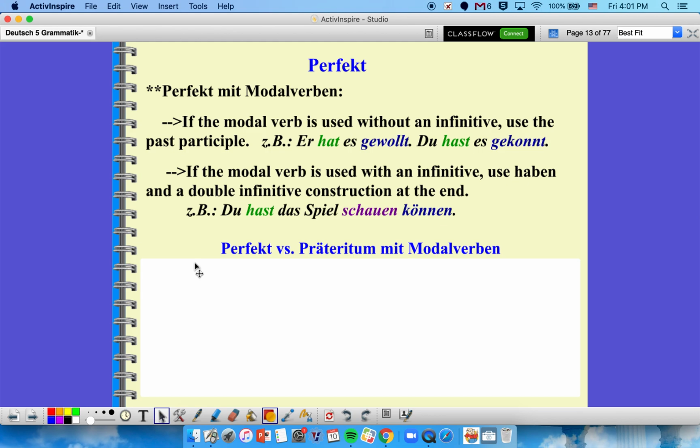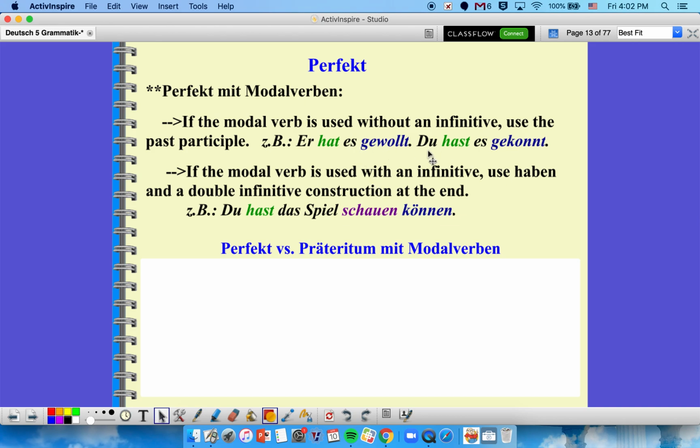All right, so the perfect sounds a little bit different when you use it with Modalverben. You can use it, but it's better to use Modalverben really just in the Präteritum, the simple past single word. If you are using the modal verb without an infinitive, just by itself, saying like he wanted it, hat es gewollt, there's only one main verb there, and so you can just do hat gewollt to split that up, and we don't have to move into the double infinitive we're going to see next.